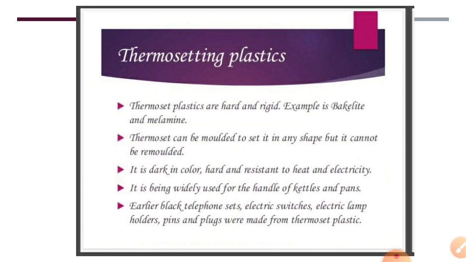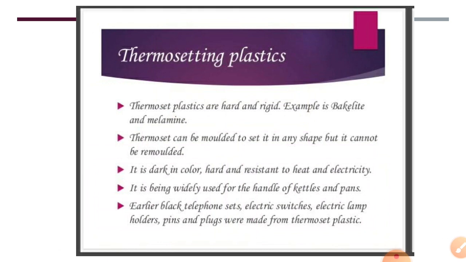First of all, let's discuss thermosetting plastic. These are plastics which, when molded once, cannot be softened by heating. Once you have given one particular shape to such plastics, they cannot be molded into another shape by heating. You cannot change their shape or size after heating. Once you have given a shape, they will remain with that shape only. Such types of plastics are known as thermosetting plastics.